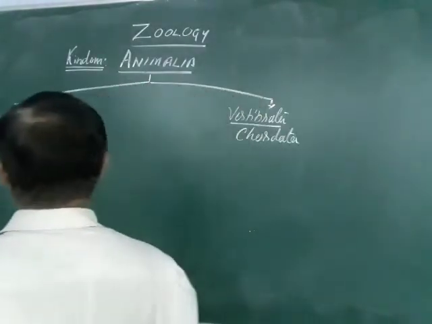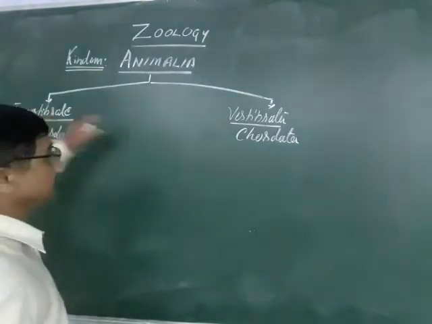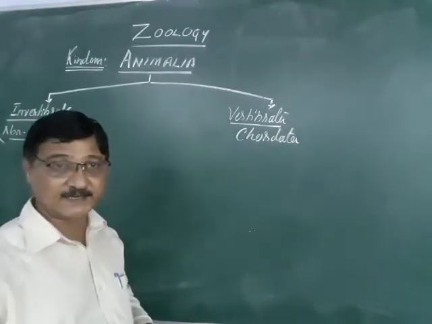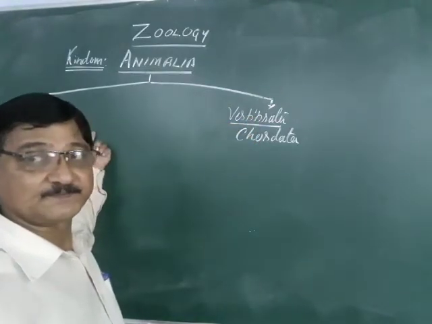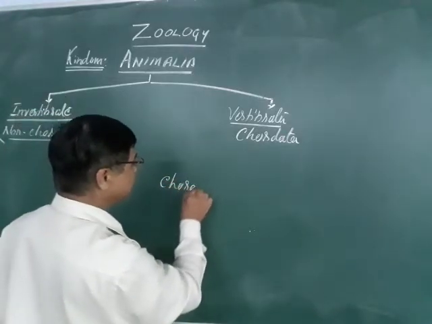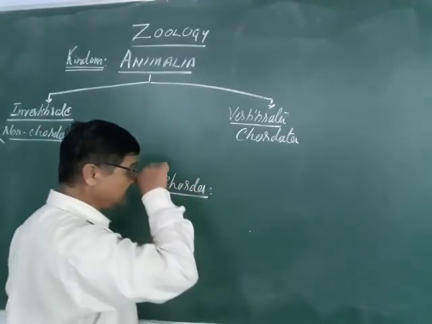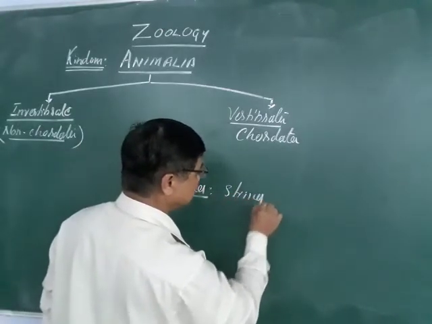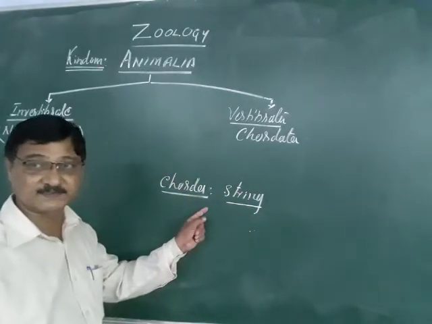So here you can see that the non-chordate or the chordate are also called the invertebrate and vertebrate. How do we differentiate chordates and the non-chordates? There are three characteristic features which are present in vertebrates and absent in the invertebrates. Non-chordates, the non here, actually this chorda is a Greek term. According to Greek terminology, chorda means string, and the animals with the presence of a string are called the chordates.